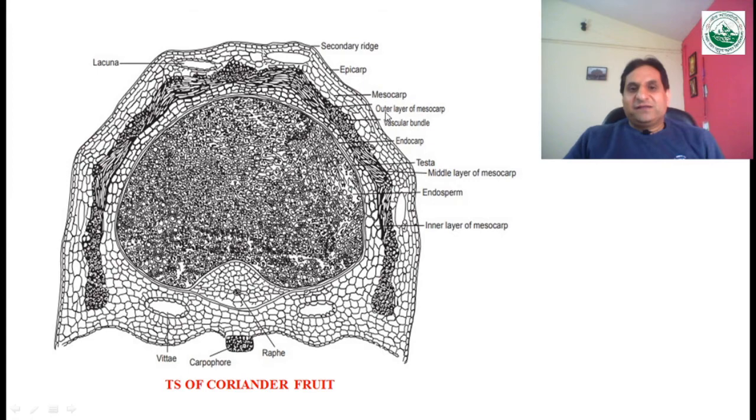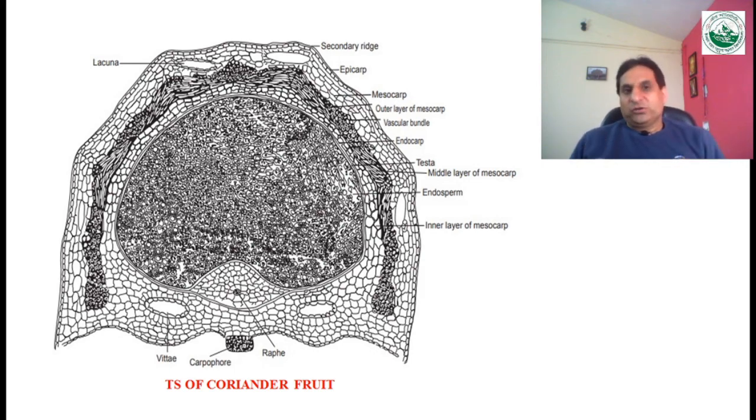And after that, the inner region consists of poorly arranged cells. And after that, the endocarp is there. The endocarp is again a single layer of cells after the mesocarp. So this pericarp is divided into the epicarp, mesocarp and endocarp.